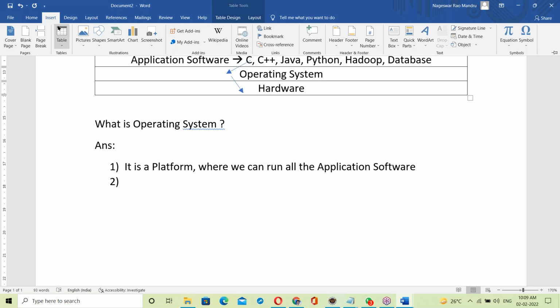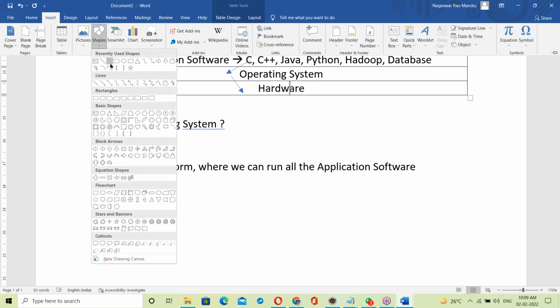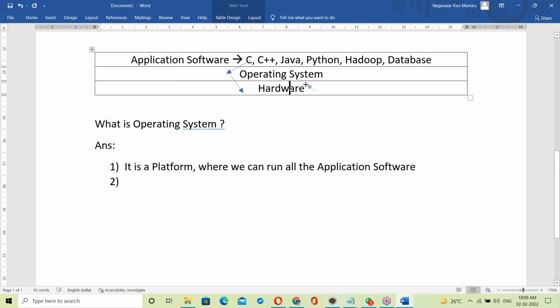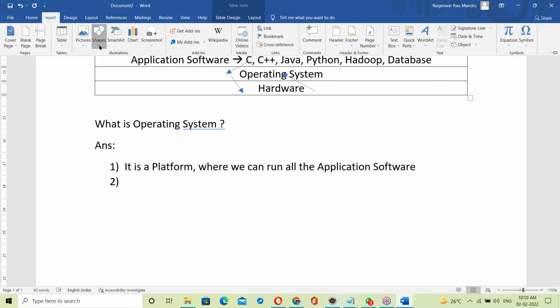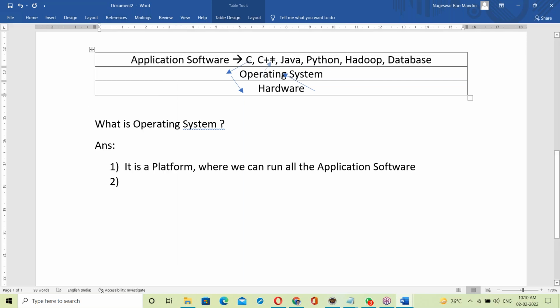Suppose we are reading input from the keyboard. First of all, the keyboard data is transferred to the OS, and then from the OS it is taken by the C, C++, Java programs. So first your keyboard input data is transferred to the OS, and from the OS the data is taken by all the programs. So between application software and hardware, there is an OS.